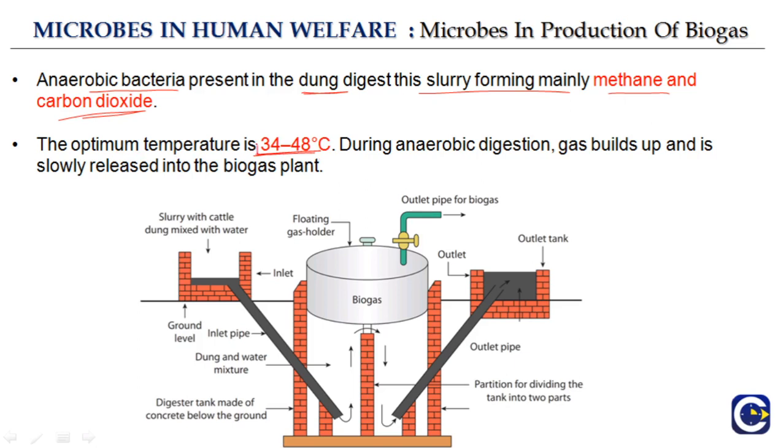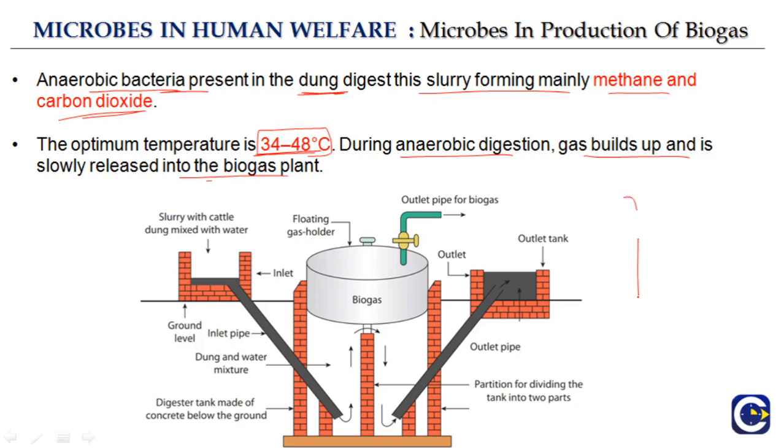This is the temperature at which these anaerobic bacteria act. During anaerobic digestion, gas builds up and is slowly released into the biogas plant.